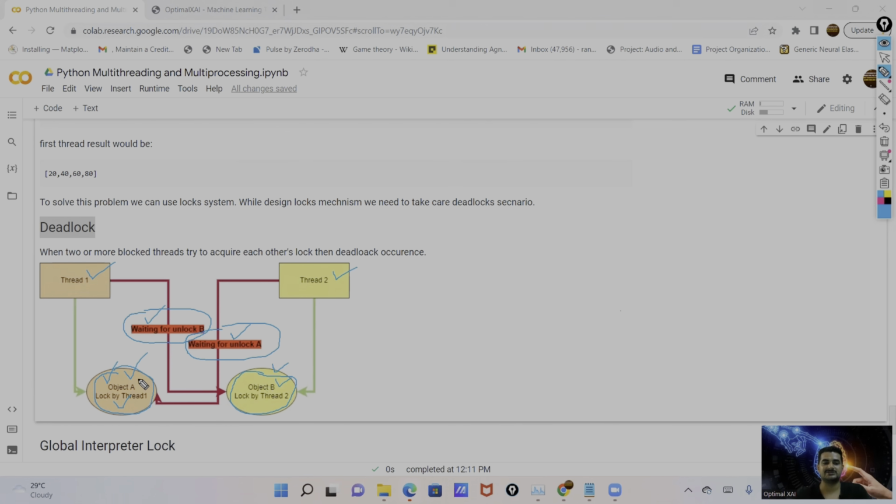This object is locked by thread 1, this object is locked by thread 2, and both threads are waiting. So this is the situation of deadlock. While designing the lock mechanism, we need to take care of these things. While designing real-time multiprocessing systems, we need to take care of these things in the design phase.